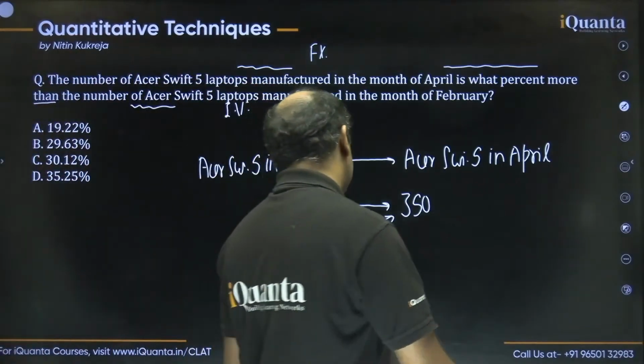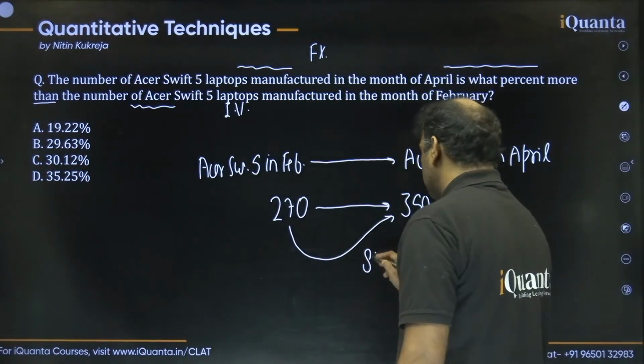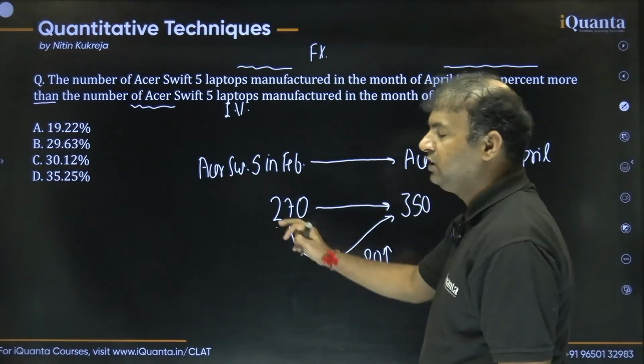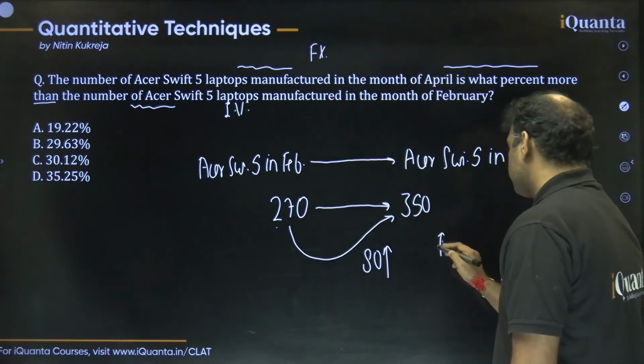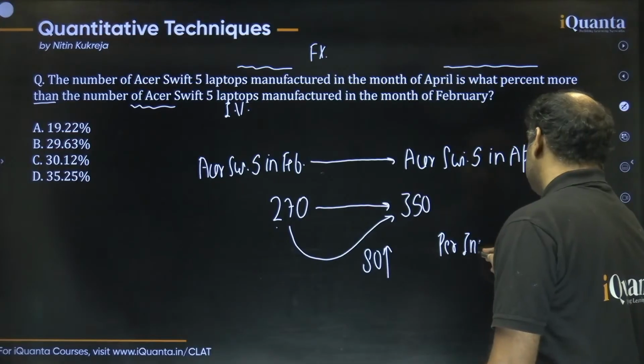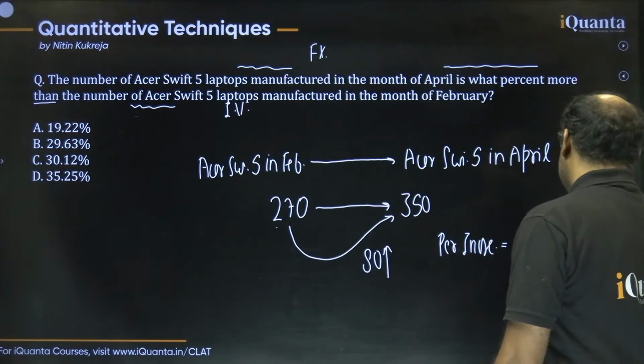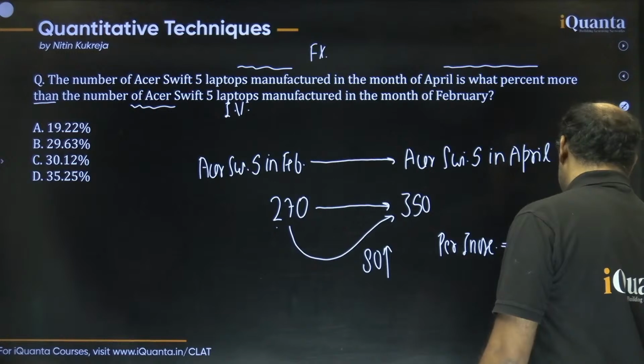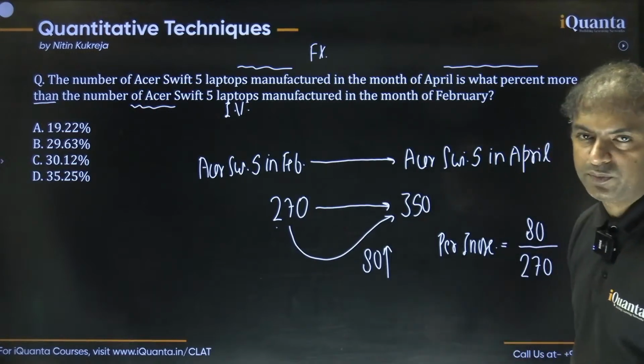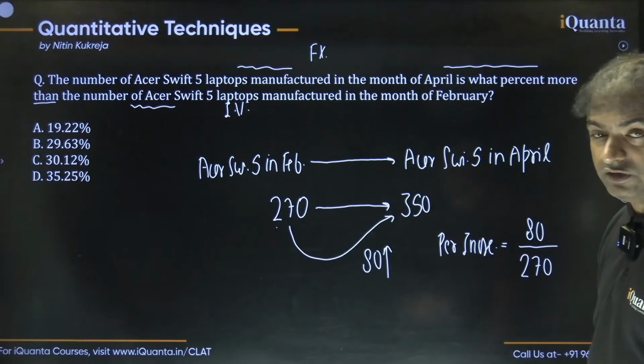Okay, so guys, you can see the increment is 80 over here, right? The increment is 80 and the initial value is 270. So percentage increase, a very simple calculation we can say is what? Increment is 80, initial value is 270, right? So we need to find that 80 is what percentage of 270. This is what we can say.